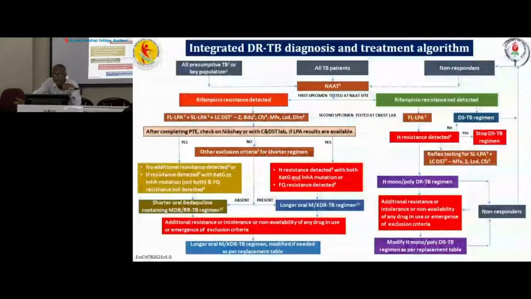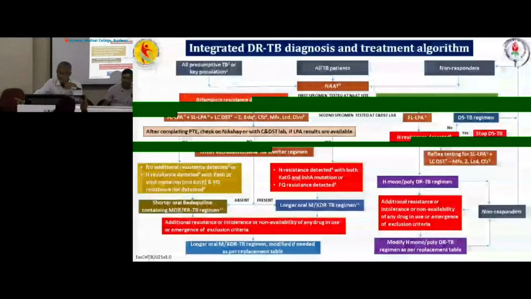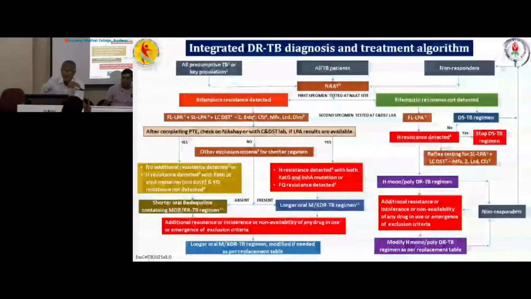And if other exclusion criteria for the SOTR regimen are present, then we will go for the longer oral MDR/XDR TB regimen. I am coming to these two, what is longer and SOTR. But if we get resistance against any group, like H resistance detected with both katG and inhA mutation, or fluoroquinolone resistance, we will go for the longer oral MXDR TB regimen.